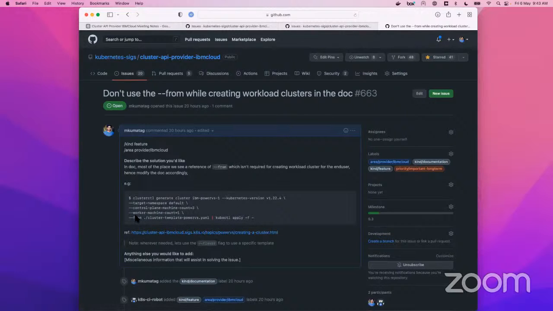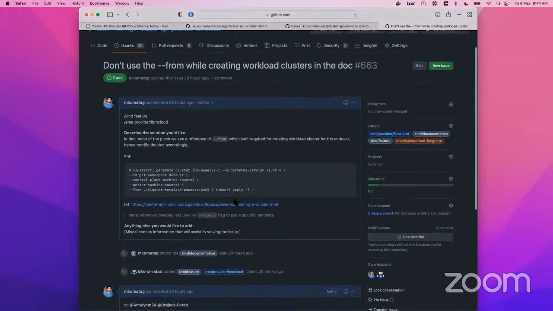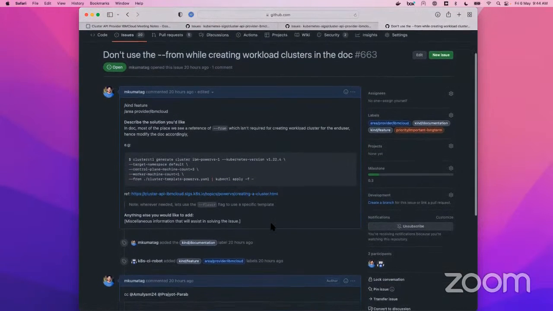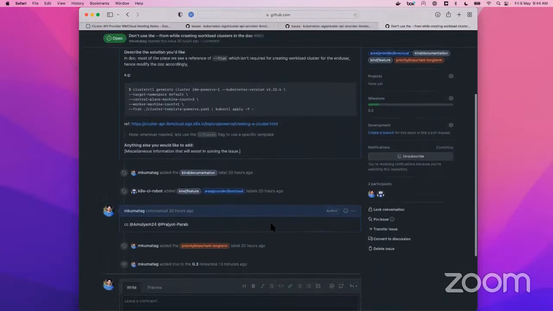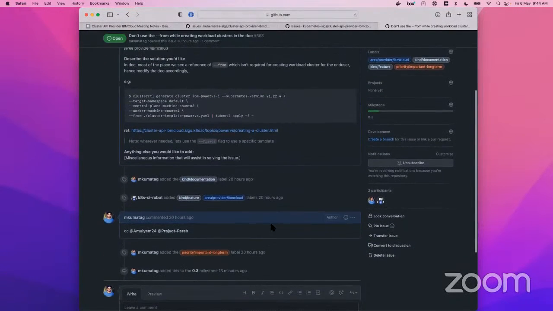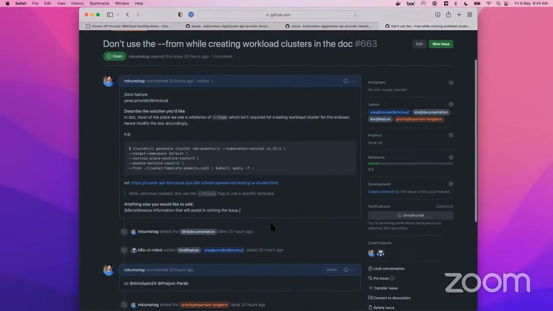In this case it will become flavor equals PowerVS or something like that. Then it will pull this PowerVS template from the release artifacts and just use that. Otherwise, the user will end up cloning the code and always using the latest ones, which is not really a good habit. So let's stick to modifying this a bit. I just need volunteers. Who can test it and fix this small documentation change?